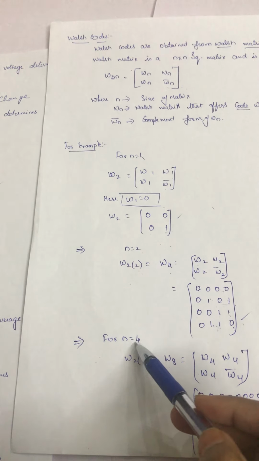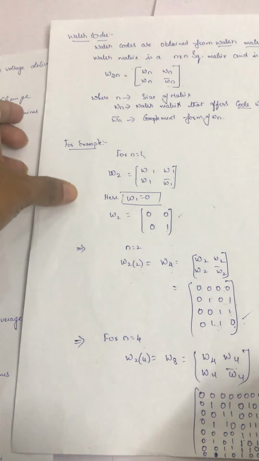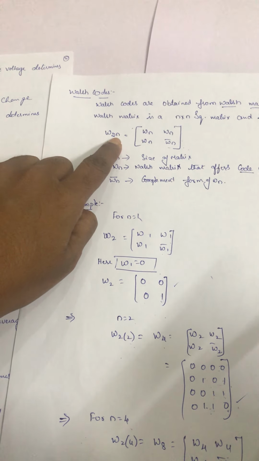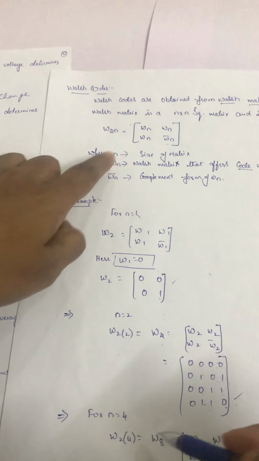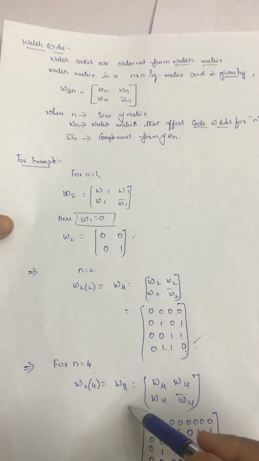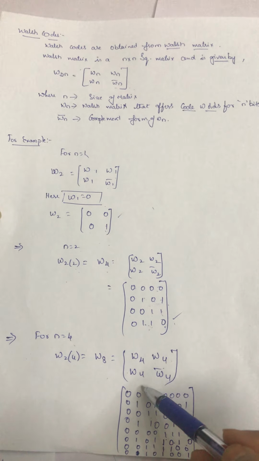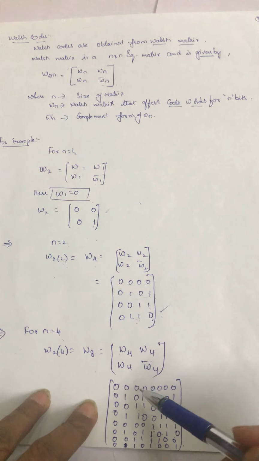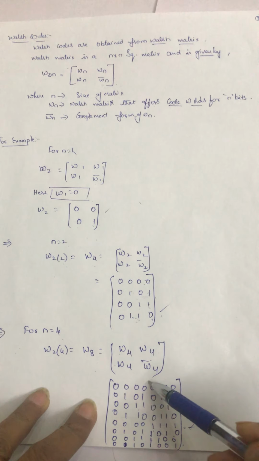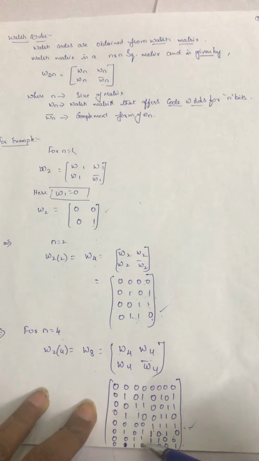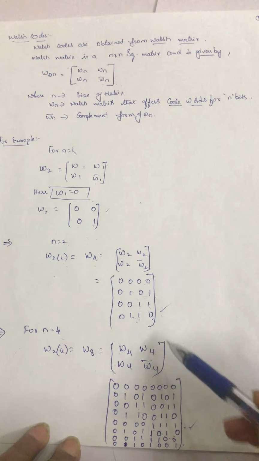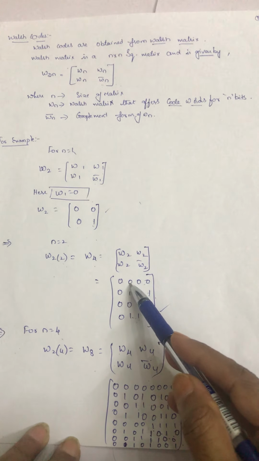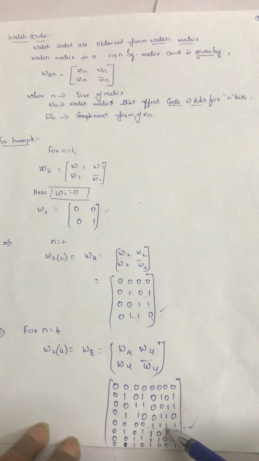Similarly, if suppose n equal to 4, again our general form is W2n. In place of n we are writing 4. So 2 fours are 8. That's why we got W8 here. So W4, W4, W4, W4. So what is W4 actually? We have written like this, W4, W4, here also W4, but this is the complement of W4, right? So here see 0 0 0 0, but we are getting 1 1 1 1.